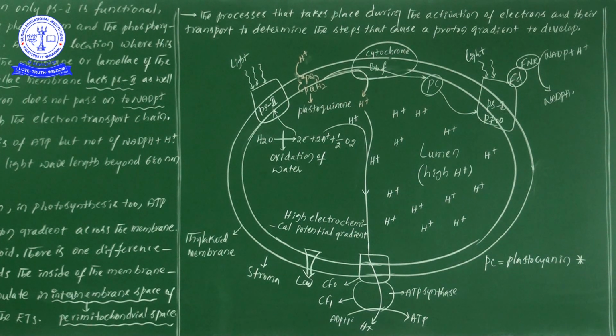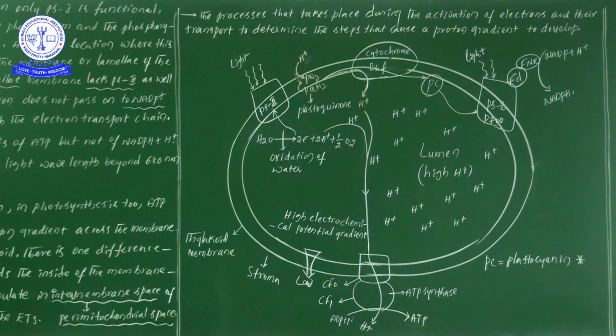Now the electrons which are liberated move one by one, and finally come to photosystem I, where again with the help of light they are excited. We will mark it with a star as excited. Finally, they are received by the final electron acceptor and later reach NADP plus and H plus. With the help of the NADP reductase enzyme, it is going to be